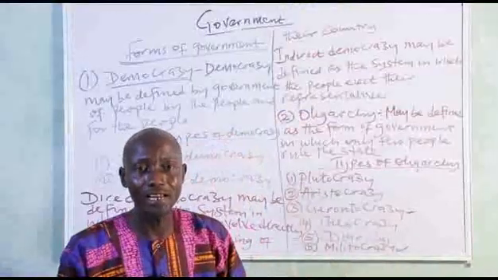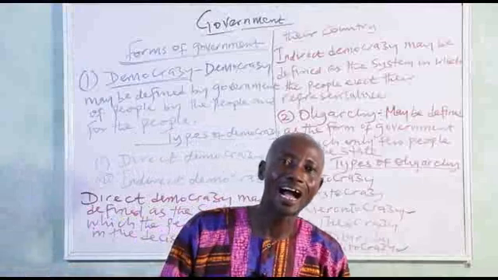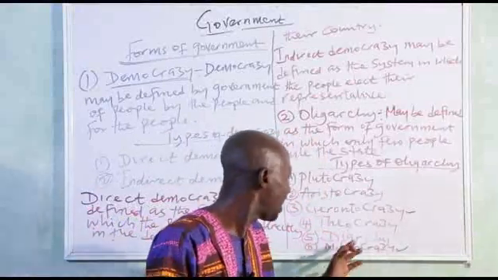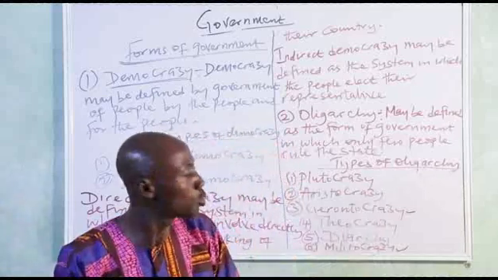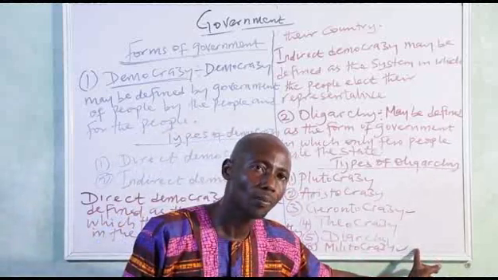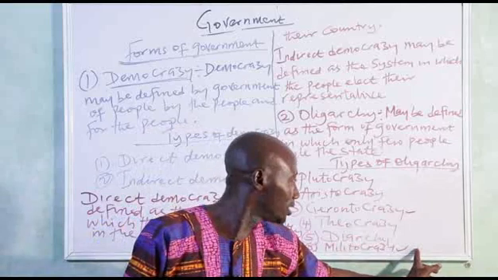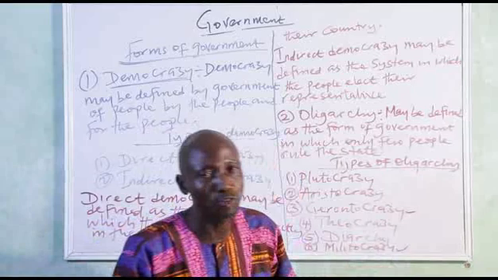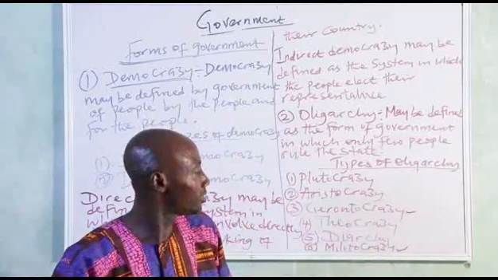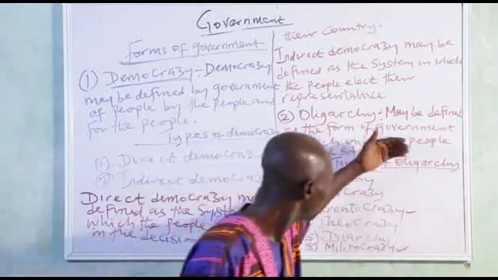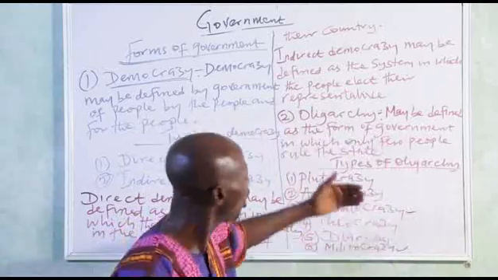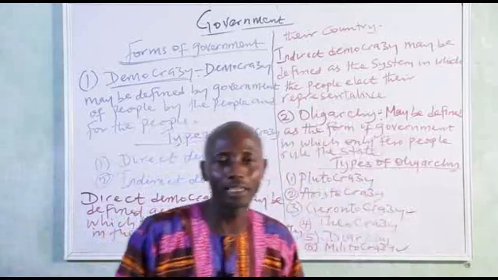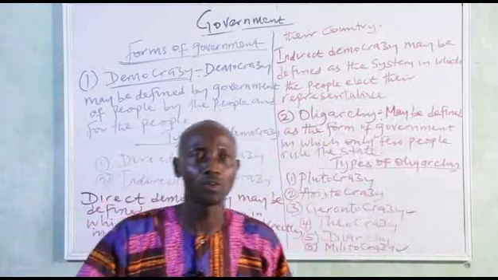That is when the military, who are few in number, hijack the reign of power through coup d'etat. They don't enter the reign of power through election. Military enter through coup d'etat. Now, that is oligarchy for you. That's all you have to know under oligarchy. Now, I will move to the next one, which is the third form of government.